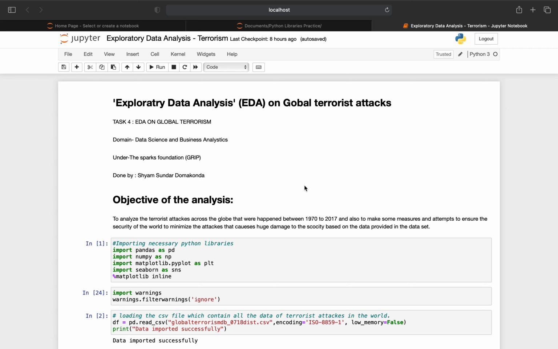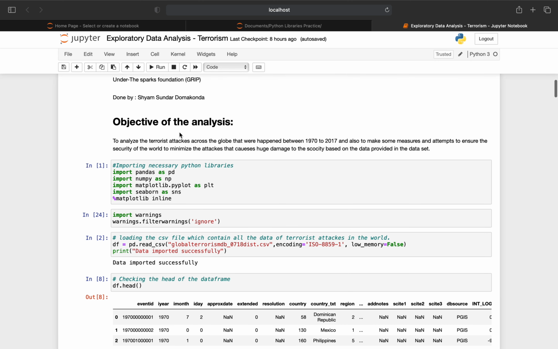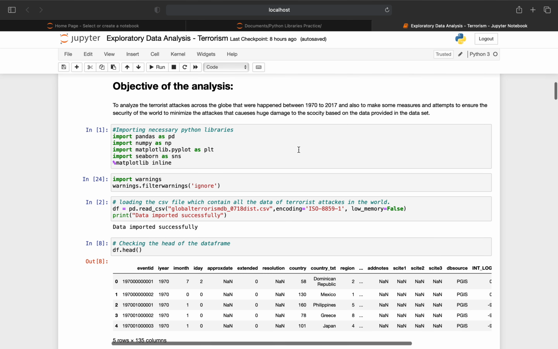Hi everyone. Today I have successfully completed task 4, which is exploratory data analysis on global terrorism under the domain of data science and business analytics at the Sparks Foundation. Objective of the analysis: to analyze the terrorist attacks across the globe that happened between 1970 and 2017.